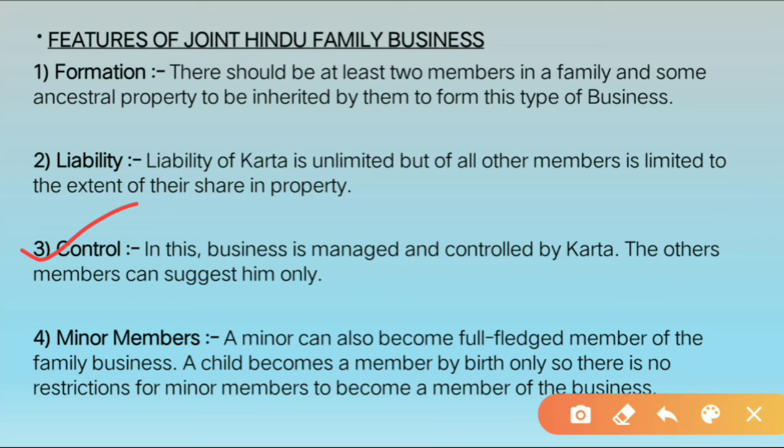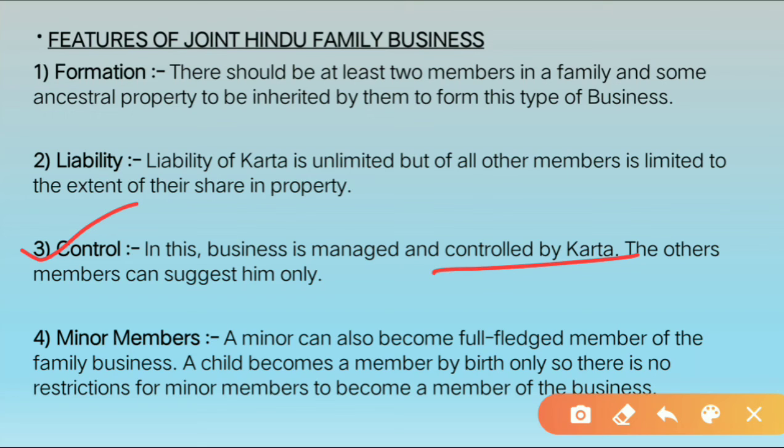Now the third is control. It's very easy. In this, business is managed and controlled by whom? The karta. Karta is the head of the family and he is the eldest member of the family and he is the manager of the Hindu family business. So all the powers are in the hand of karta only. He is the only one who completely manages and controls the business.